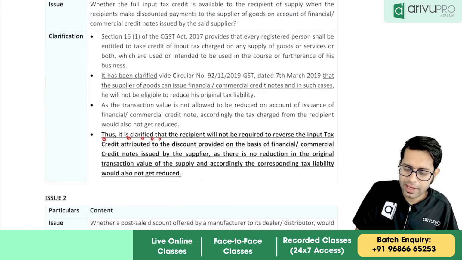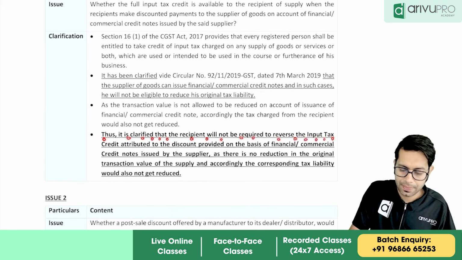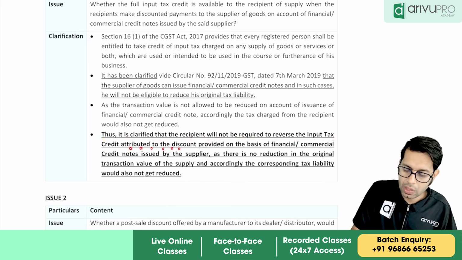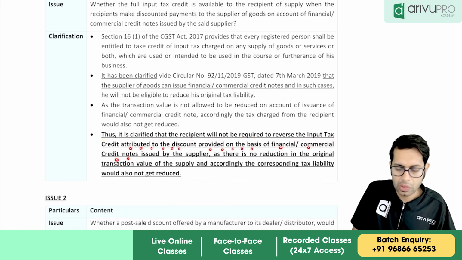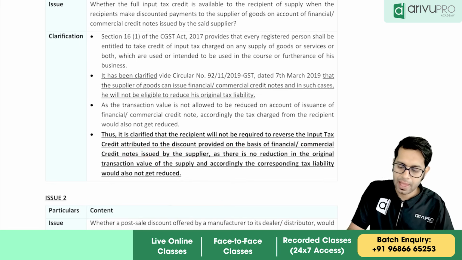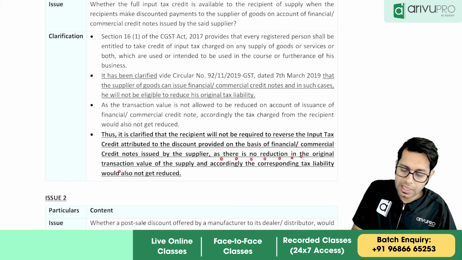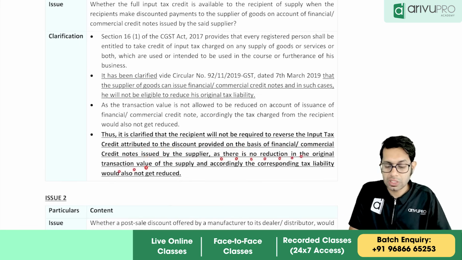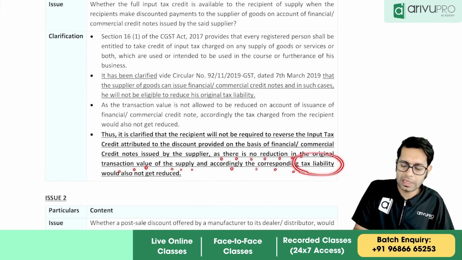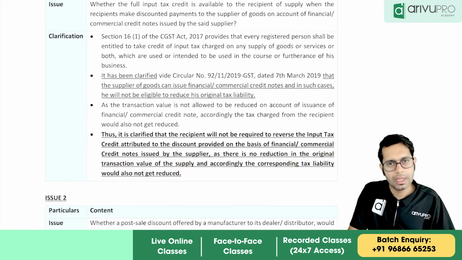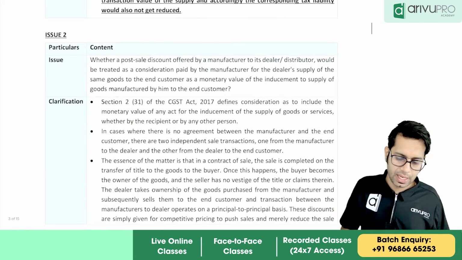It is clarified that the recipient will not be required to reverse the input tax credit attributable to discount provided on the basis of financial or commercial credit note issued by the supplier, as there is no reduction in original transaction value. Why, sir? Because there is no reduction in original transaction value of supply and accordingly corresponding tax liability also should not be reduced.